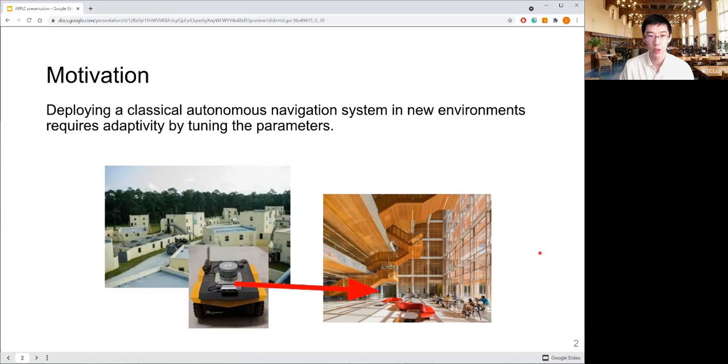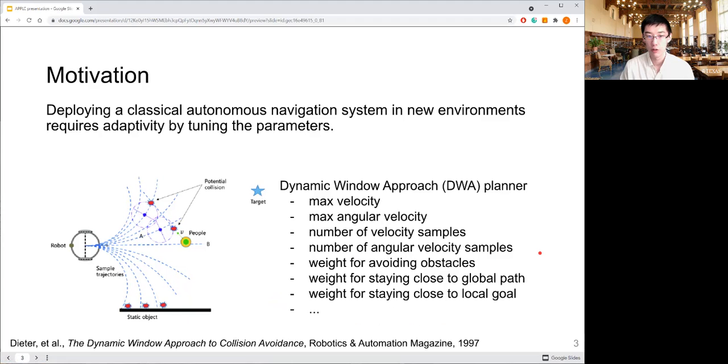So we want to deploy classical autonomous navigation systems in different kinds of environments. However, whenever we put it into a new environment, we may need to tune its parameters. For example, the DWA planner, which is the focus of this paper, has a lot of parameters as a sampling-based method.